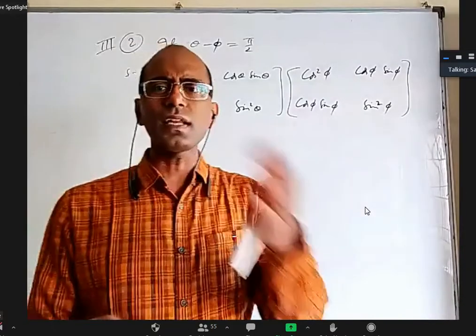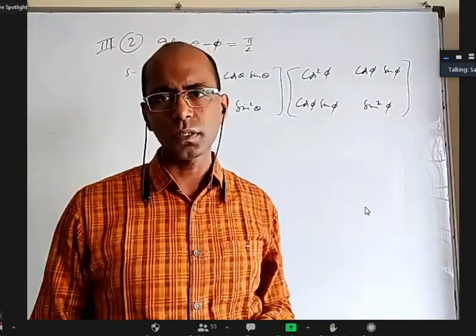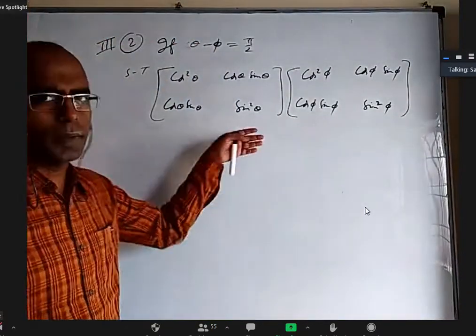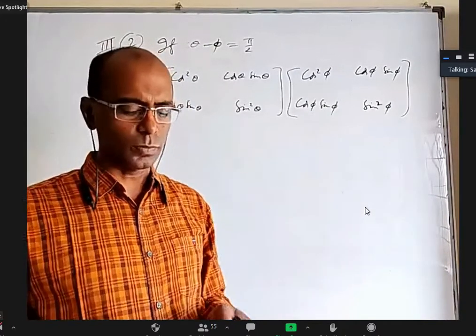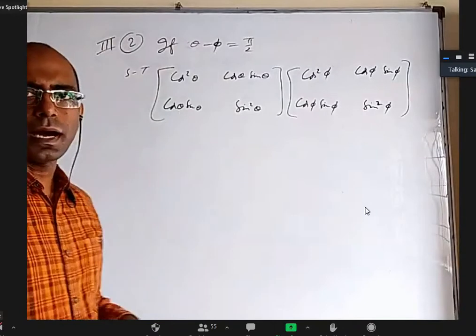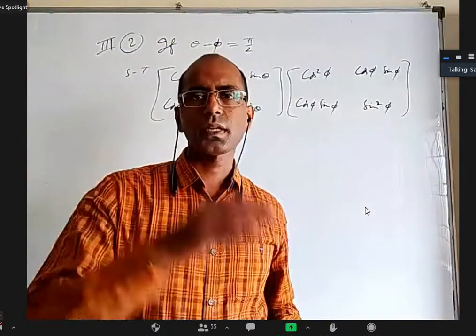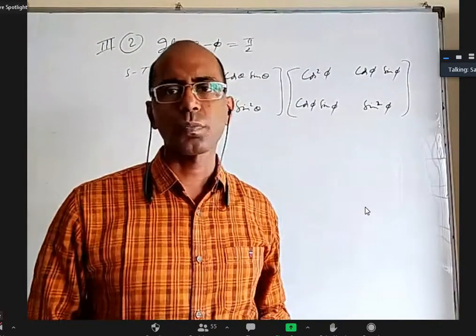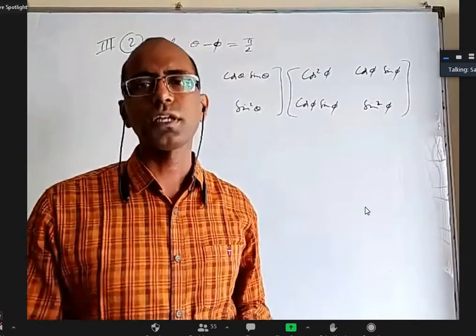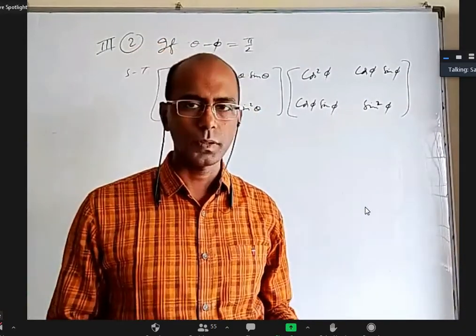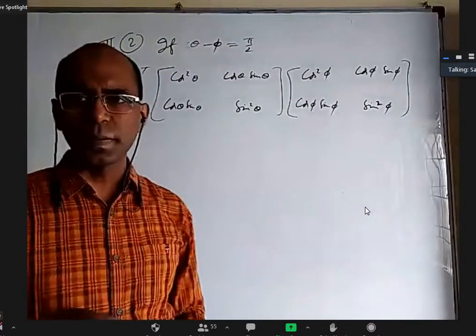So there is an interrelation between the chapters a little bit. So when I start matrices and determinants before trigonometry, wherever trigonometry is involved, you'll have little problem. So after matrices and determinants is over, next I'm going to teach mathematical induction, which is a small topic. I'll finish in 4 days. After that, for 2 months, we are going to do only trigonometry. All right. So in trigonometry, I'll discuss many things in detail.